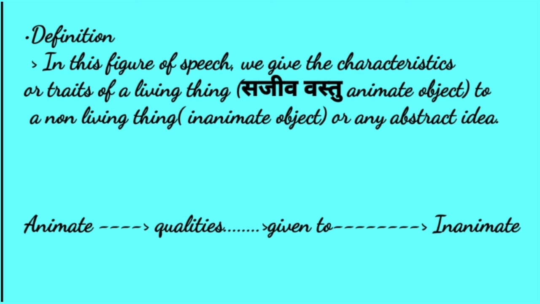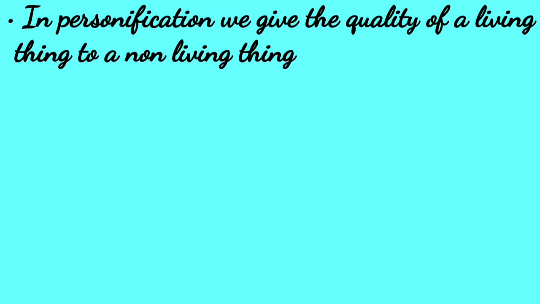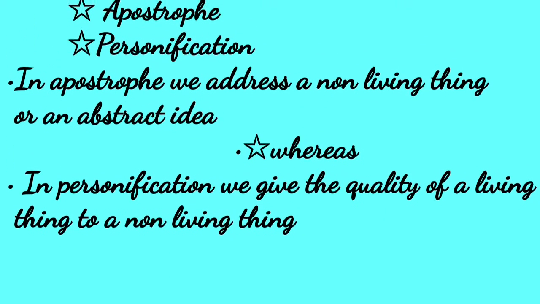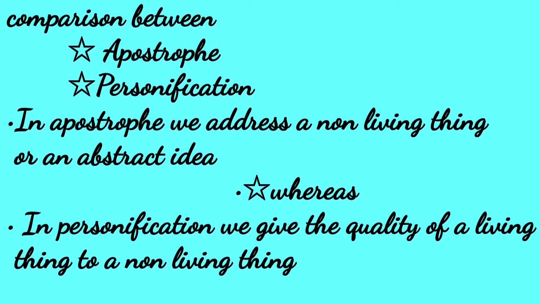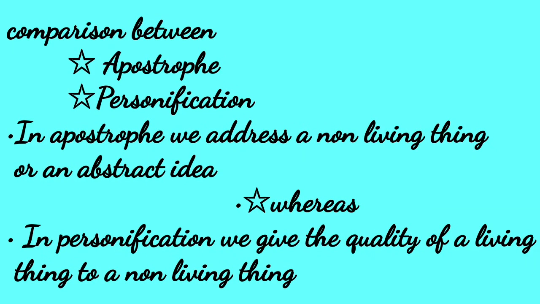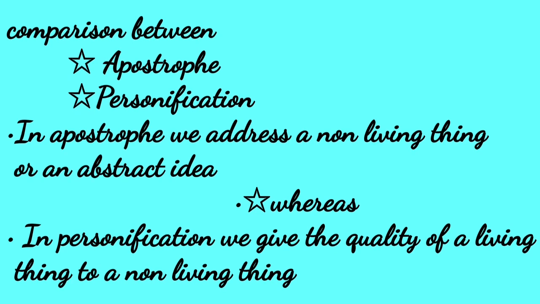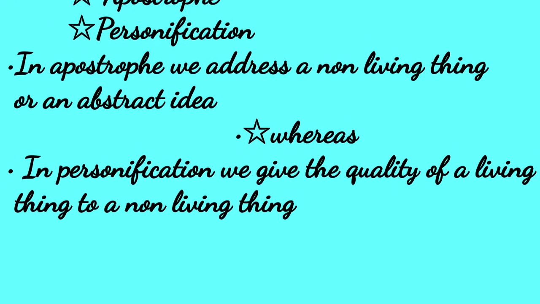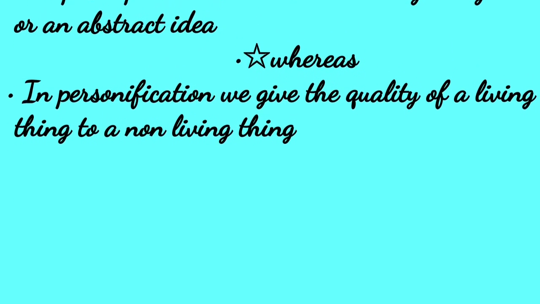So far as its comparison with apostrophe is concerned, in apostrophe we actually address a non-living thing, or an absent person, or an idea, but in personification we give the traits, quality or characteristic of a living thing to a non-living thing. This is the basic difference. In apostrophe we address the non-living thing, but in personification we give the characteristic or quality of a living thing to a non-living thing. That's why they are both considered to be of one family, but there is a difference.